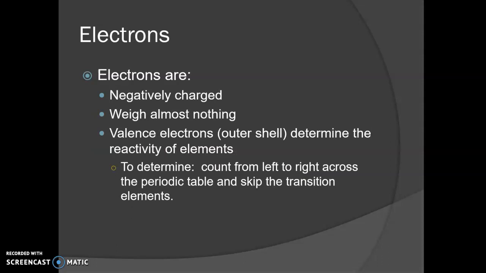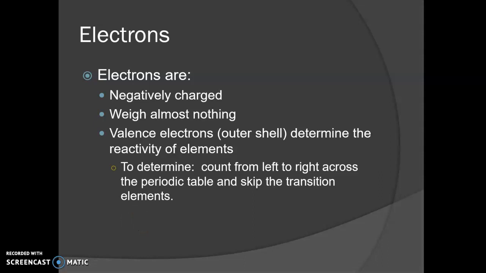Electrons are negative. They weigh almost nothing, so close to nothing that we just round it to nothing. And the valence electrons is a fancy way to say the electrons in the outer shell. They determine how reactive the elements are. So the protons determine the name of the element, but the valence electrons determine the reactivity. So, determine the valence electrons.